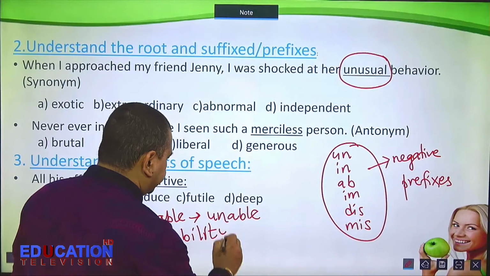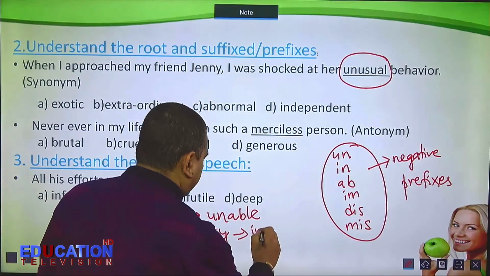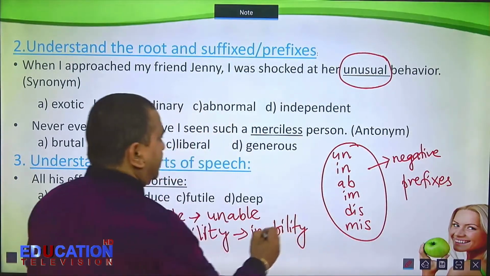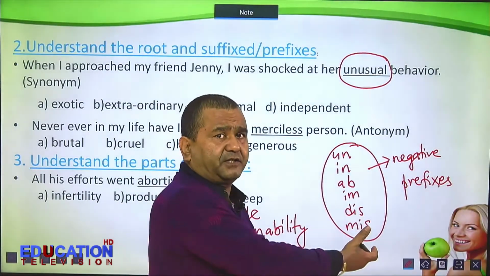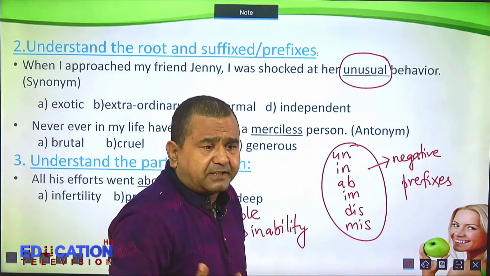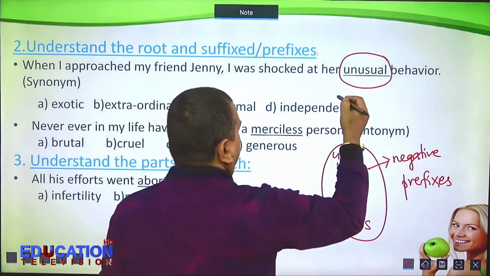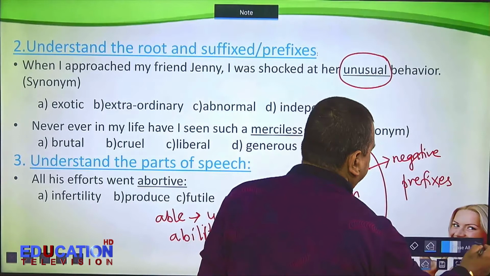Similarly, other prefixes give negative meaning. So, here unusual, how has the word been formed? Let us see.